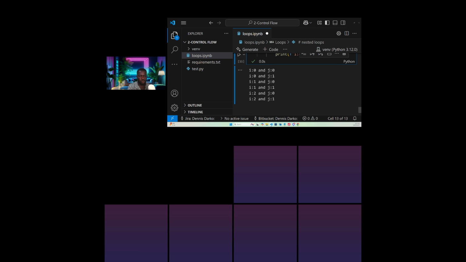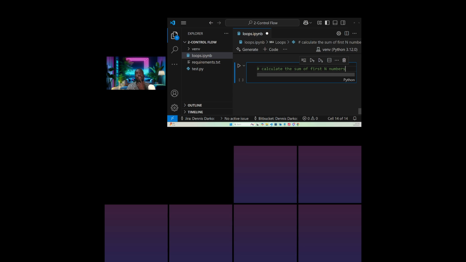All right. So now we are done with the loops, the control flow for loops. But let's say we want to do a typical test or a practical test. So let's do some practice. I want to do one practical example for you guys. Let's say we want to calculate the sum of first n numbers.